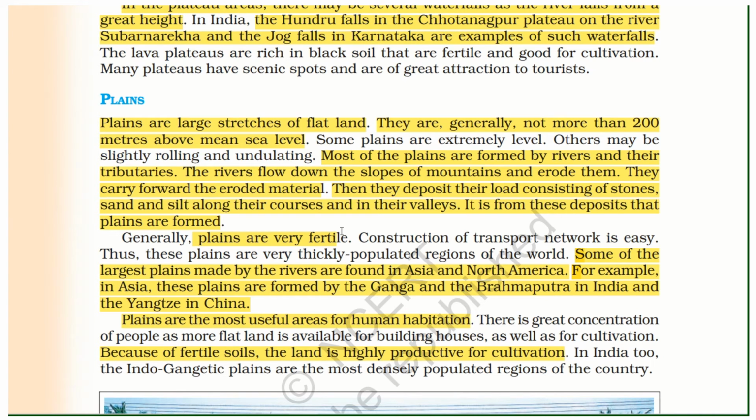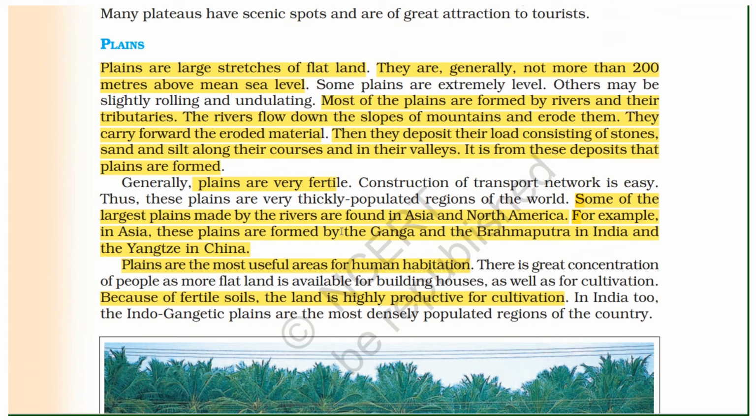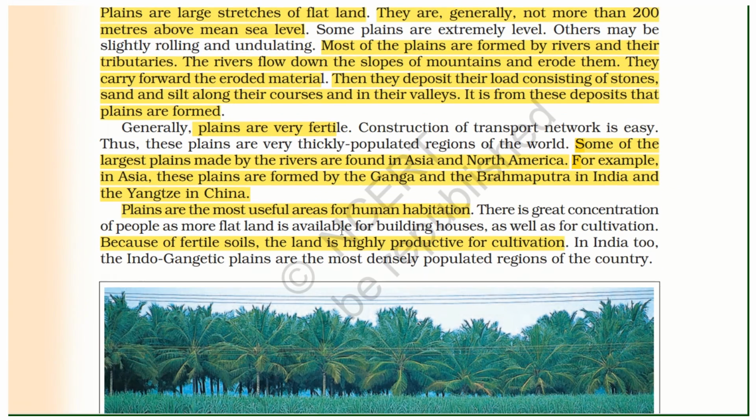Generally, plains are very fertile. Some of the largest plains made by the rivers are found in Asia and North America. For example, in Asia, these plains are formed by the Ganga and Brahmaputra in India and the Yangtze in China. Plains are the most useful areas for human habitation. Because of the fertile soils, the land is highly productive for cultivation.